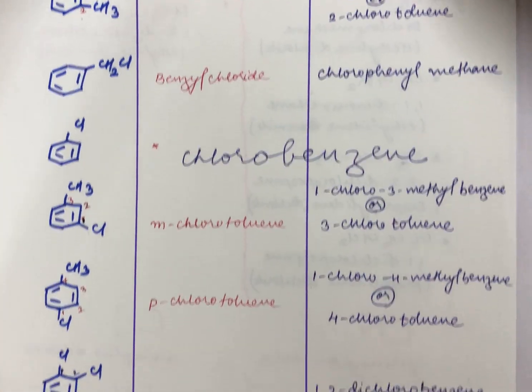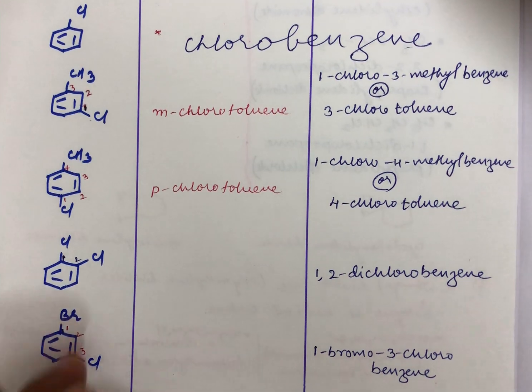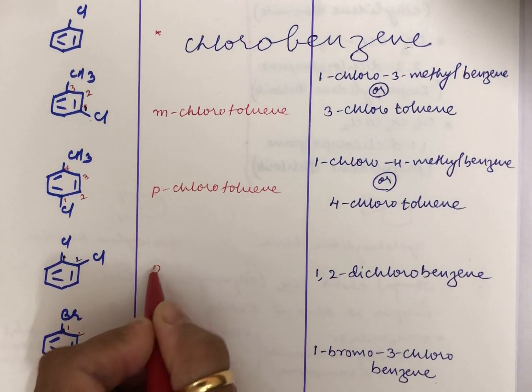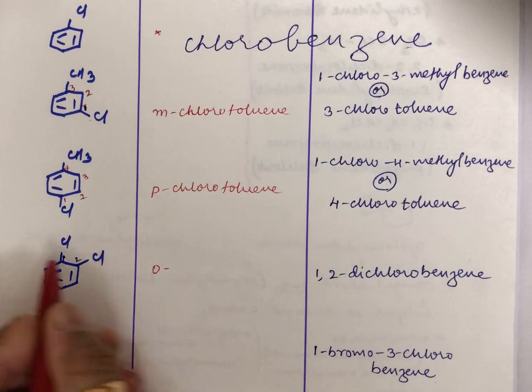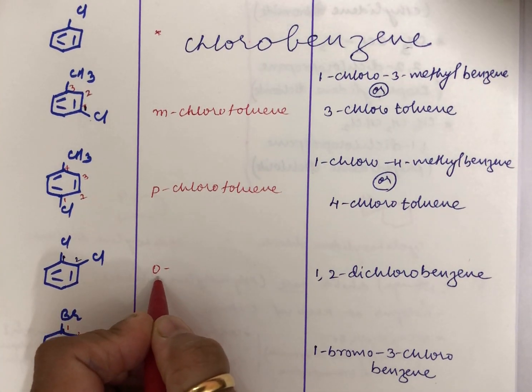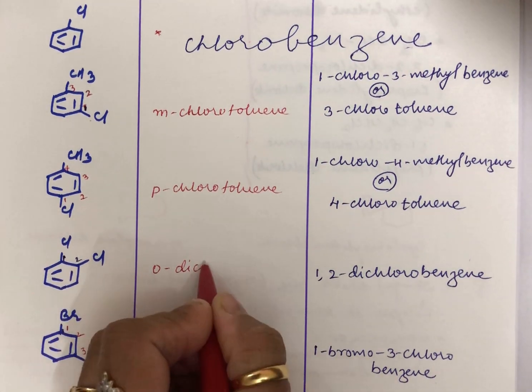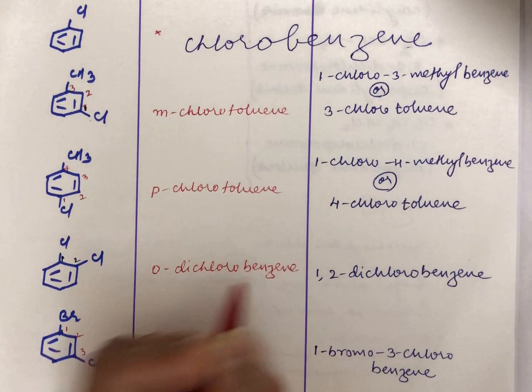Good. Now next you are having the same halogens attached. So common name for this, 1, 2 is ortho position, and ortho is written as O, meta is written as M. So here it is in 1, 2 position, so we have written ortho. And then di, it is chloro, because Cl, so dichloro, and then you have benzene.